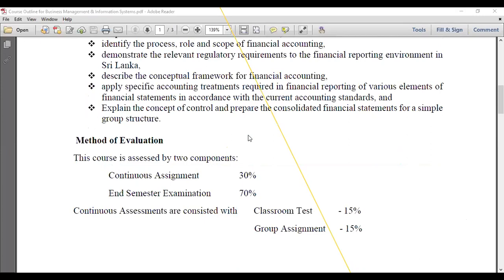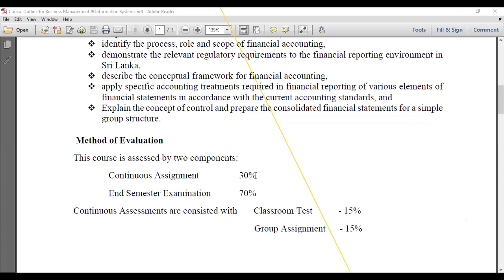You know, this course is also assessed by 2 components. The first one, continuous assessment. Then 30% goes to the continuous assessment and 70% will be tested at the end semester examination, right? Continuous assessment will be conducted during the lecture time period. After the lecture period, it means 15 weeks, you may have the examination, right? So at that time, you can earn 70 marks, right?